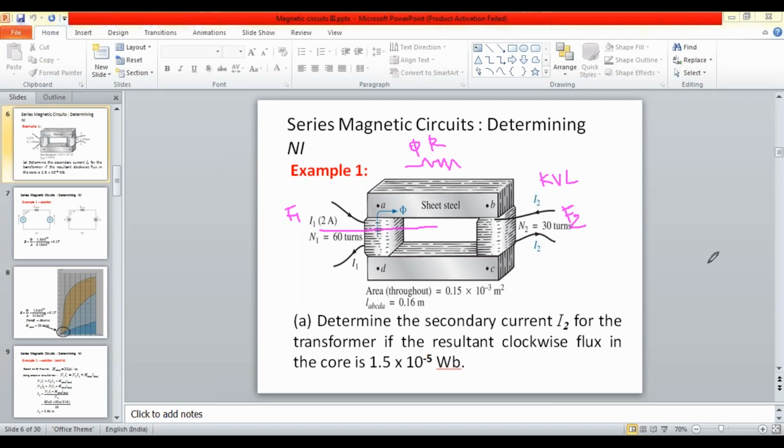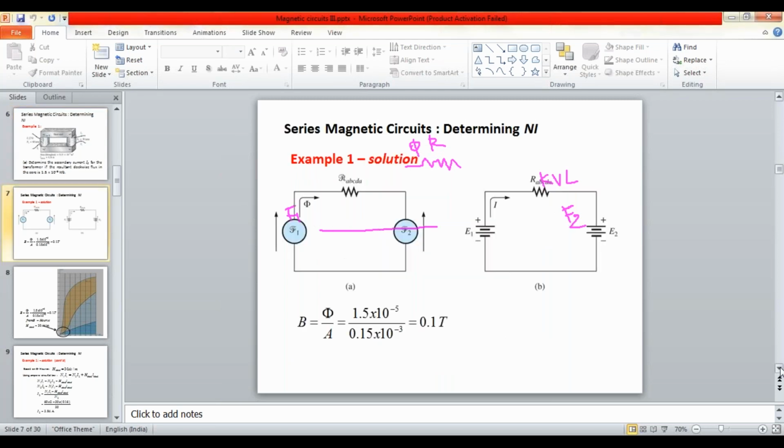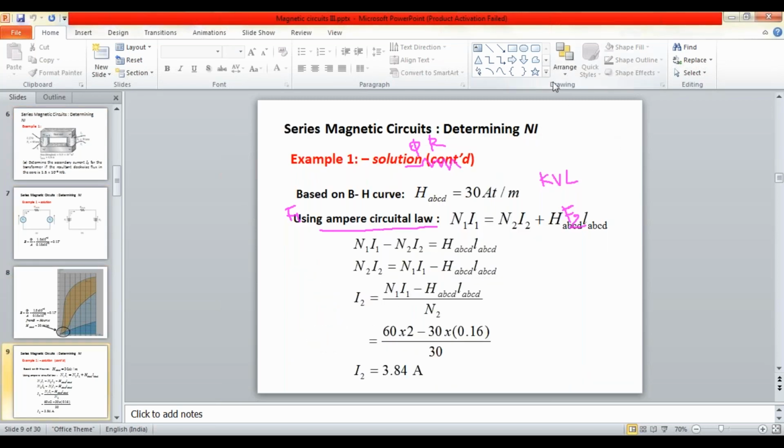Now, come back to the same circuit here. By applying Ampere's circuital law, we can write this equation: the primary side MMF is equal to the secondary side MMF plus the drop in the total length ABCD.